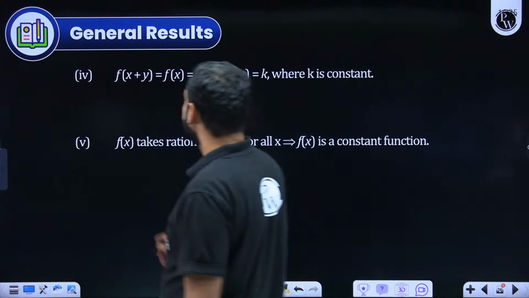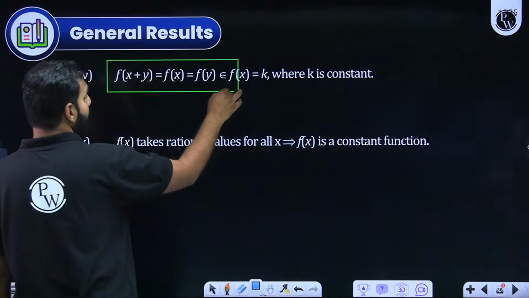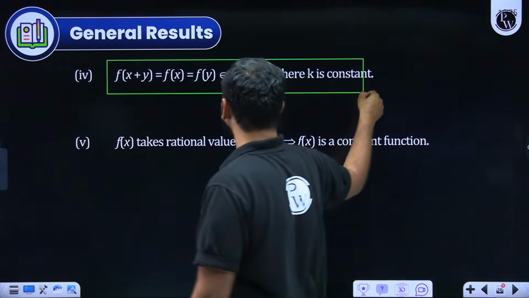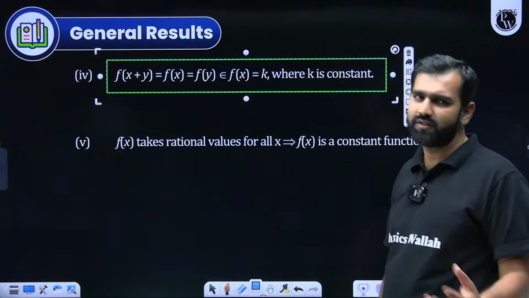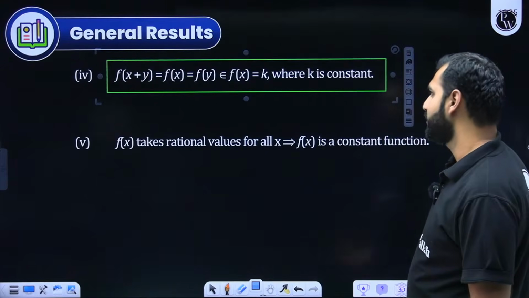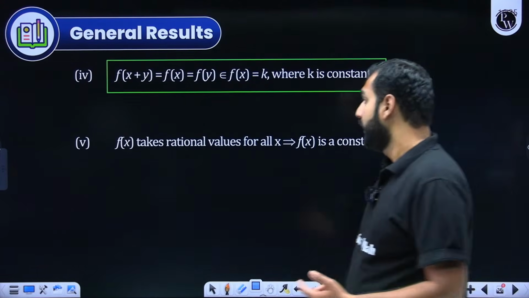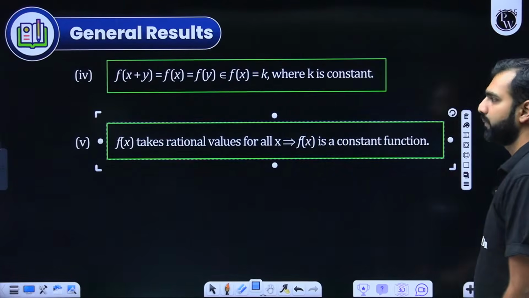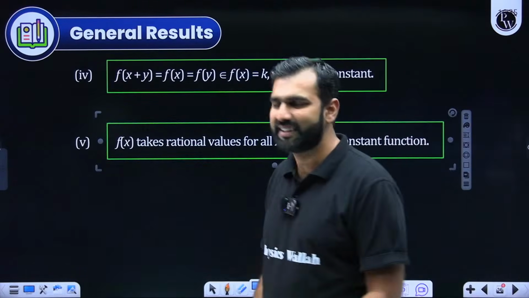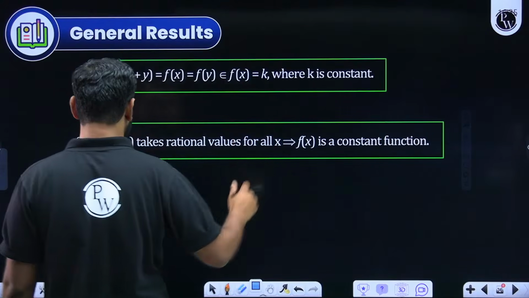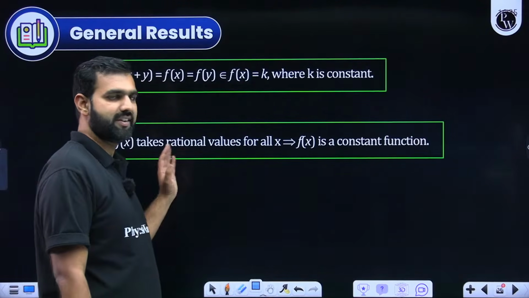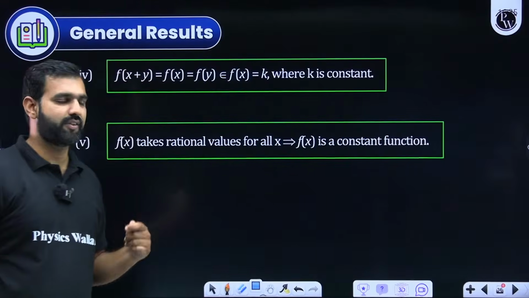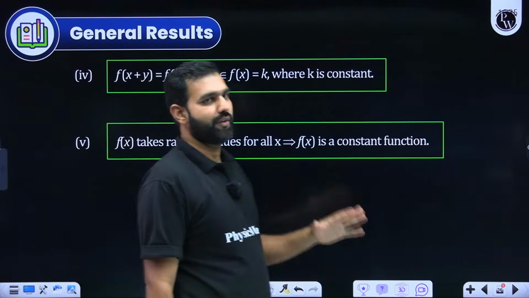Similarly, if somebody says that f of x plus y is equal to f of x is equal to f of y, this is clearly a constant function. And if it is a constant function, f of x should be taken as k. If somebody says f of x takes rational values for all x, which means even if x is irrational, it is rational, and when x is rational, then also it is rational, that means it is a constant function.